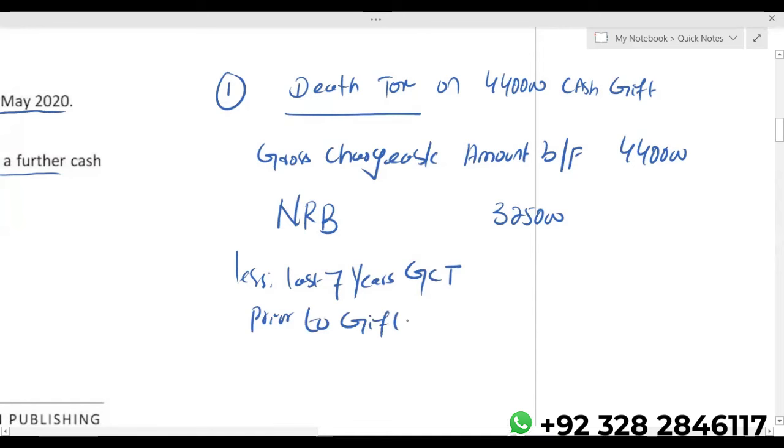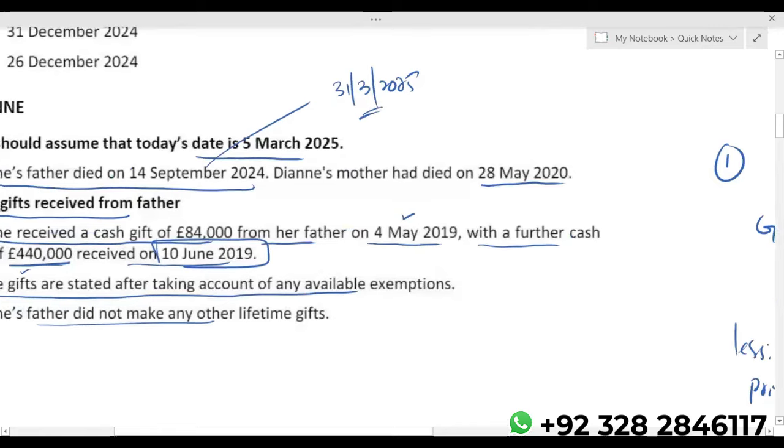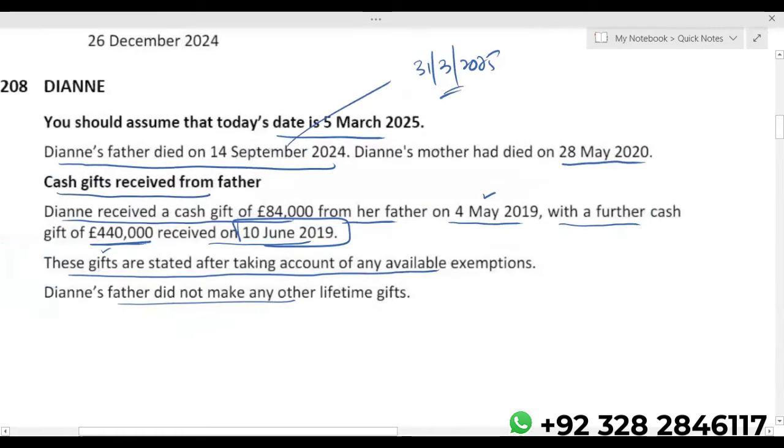And don't forget one concept. If the donor dies within 7 years of a PET, then the PET becomes chargeable to death tax. And the question is always solved sequentially. Technically, we are calculating death tax on the second gift. Definitely, the first gift also becomes chargeable on death, because even counting the time period from the second gift, the donor died within 7 years. So basically 84,000 is also chargeable on death.